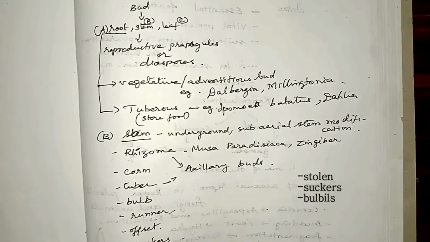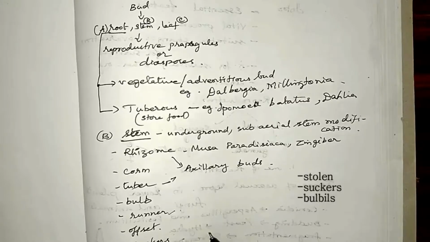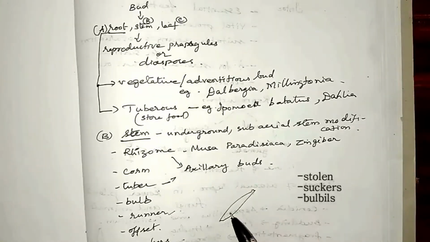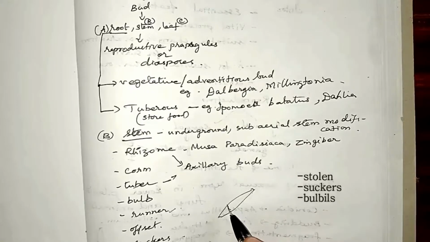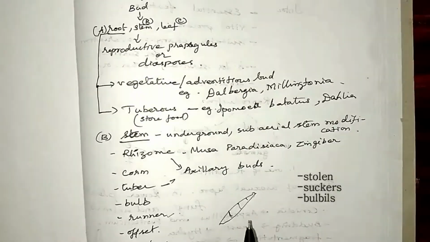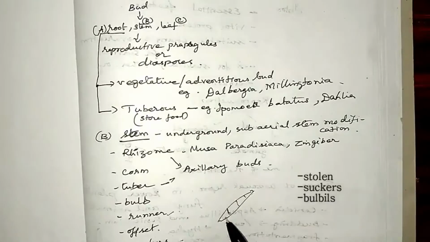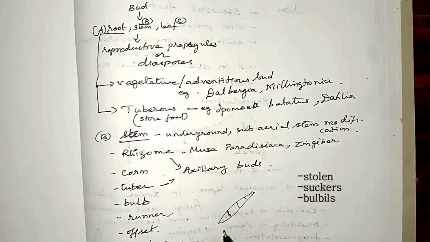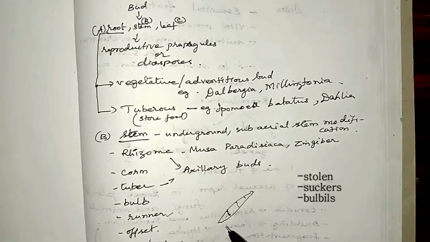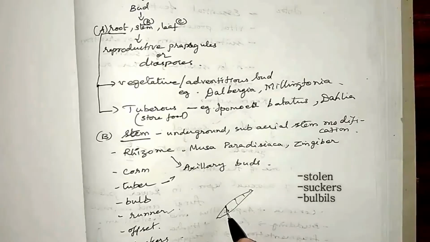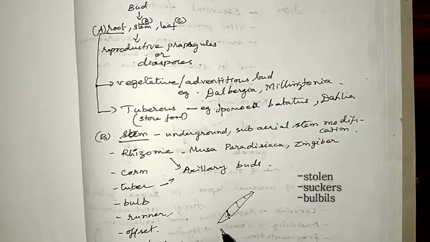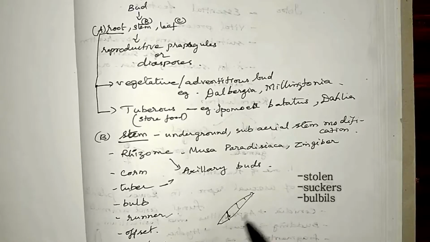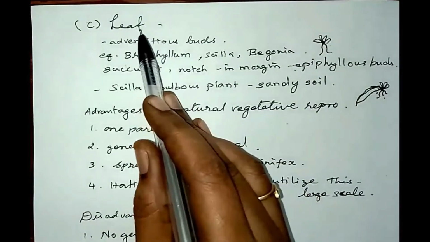The axillary buds arise from the nodes of the rhizome. The rhizome, which is an underground stem, will have nodes. You know what nodes are? Nodes are the points at which the leaves arise. In the rhizome, scaly leaves will be present, which are not green in color. They are scaly and colorless, brownish in color. At the nodes of this rhizome they develop the axillary bud, and this axillary bud will act as the region of propagation.